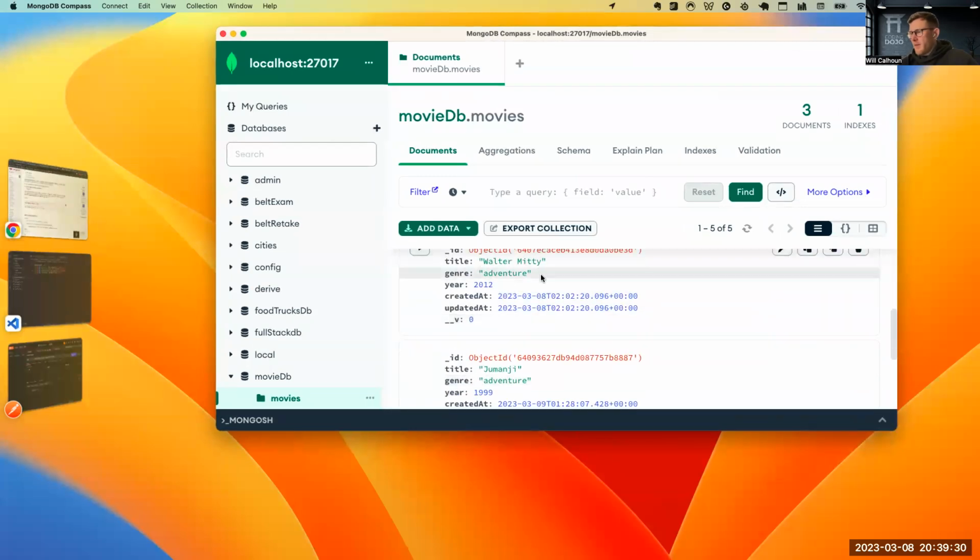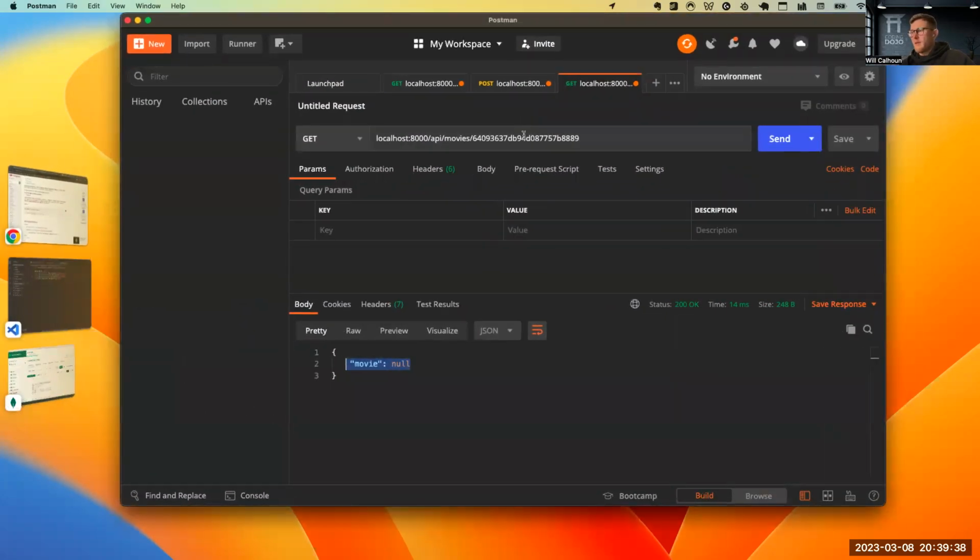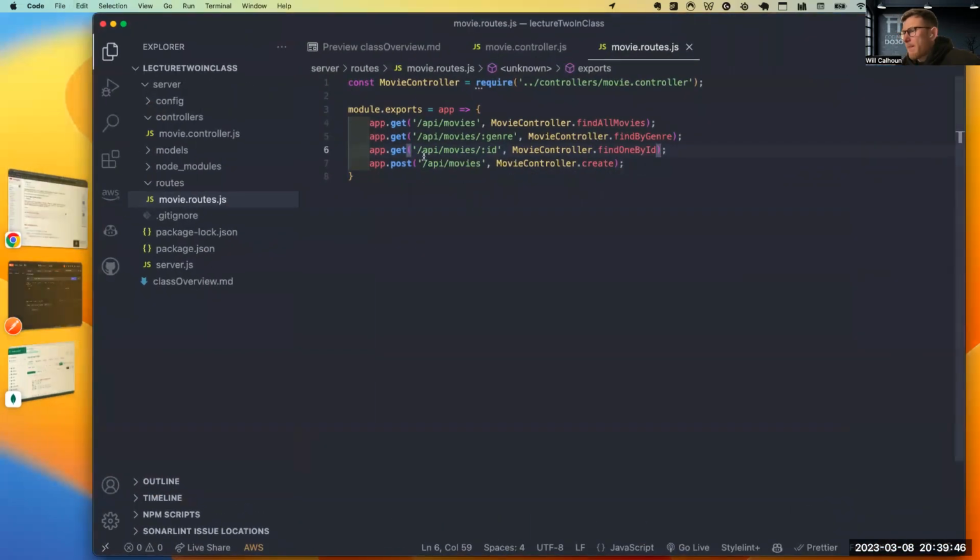See if I messed up somewhere. Let's just test this guy. This is ID. Okay. Anybody see my error? It says API movies. Oh, Colette, what's up?